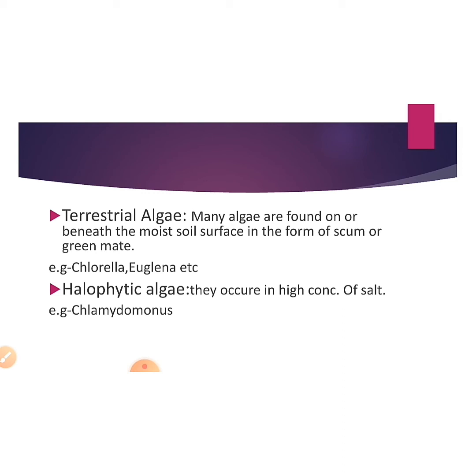Another one is halophytic algae. What is the meaning of halophyte? Halophyte means those which are able to occur or grow in a high concentration of salt. So the algae which occur in a high concentration of salt are known as halophytic algae. Chlamydomonas is a halophytic alga. Let's talk about the next slide.